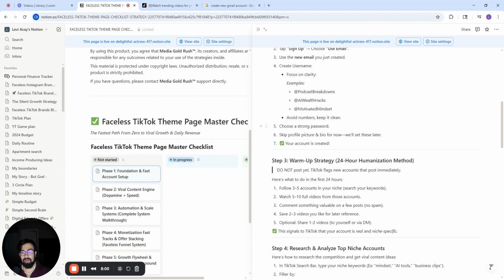You can skip your profile picture and your bio for now, because right now, the first 24 hours, the entire process is just to warm up the account. You can put your profile picture, you can create your bio. It doesn't really matter.